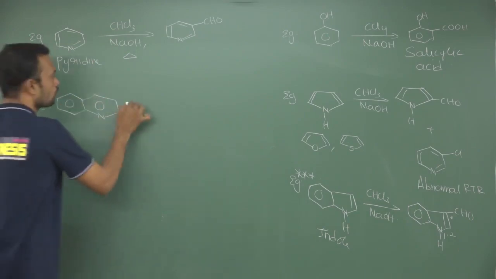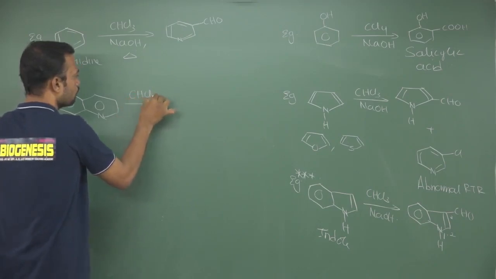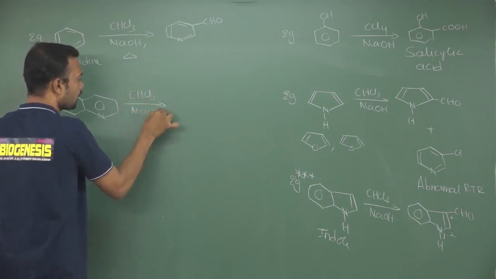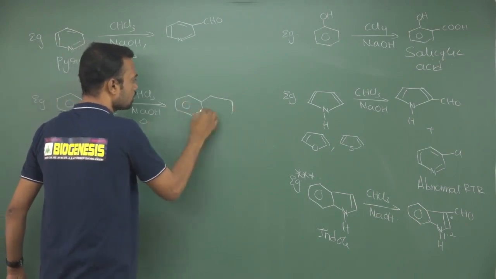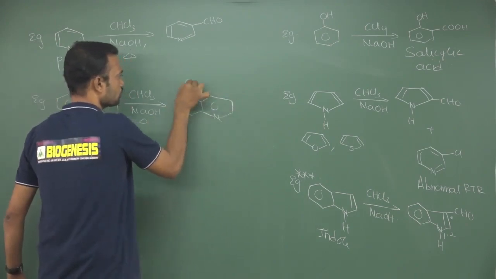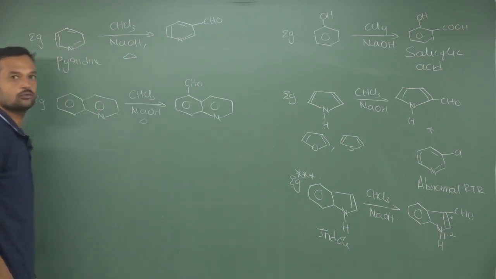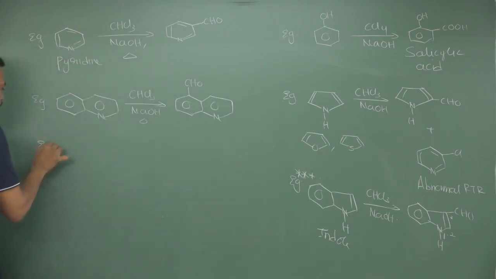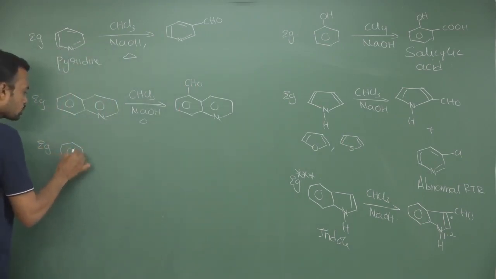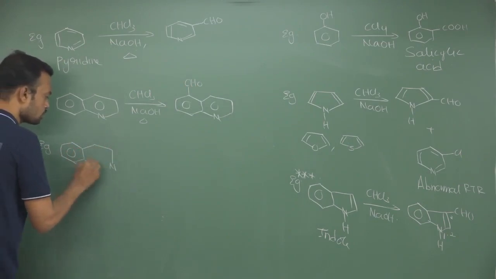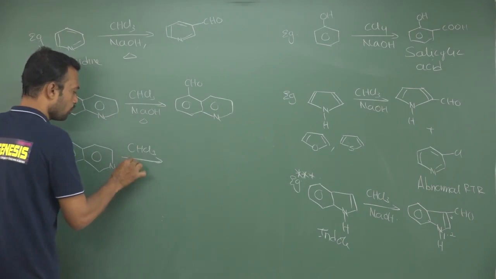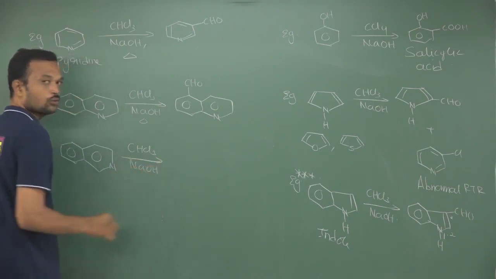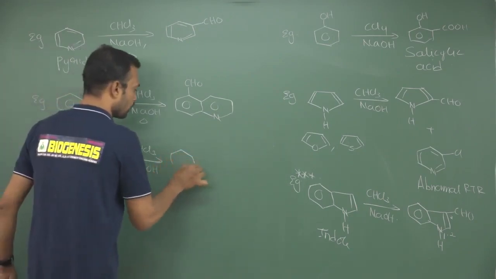And if I use quinoline, this is called quinoline. If quinoline is given in the Reimer-Tiemann reaction, which is the preferred electrophilic substitution position for quinoline? So this is that position, the fifth position. Quinoline and isoquinoline also it is possible. See, this is isoquinoline. Now I am using chloroform in sodium hydroxide. Now where will you substitute that electrophile?